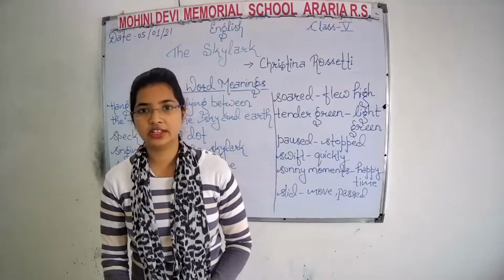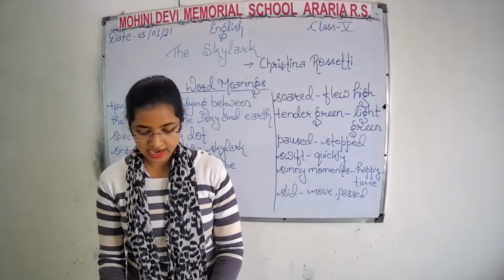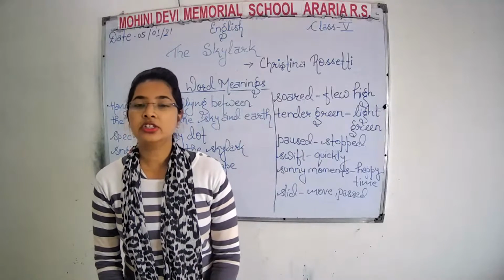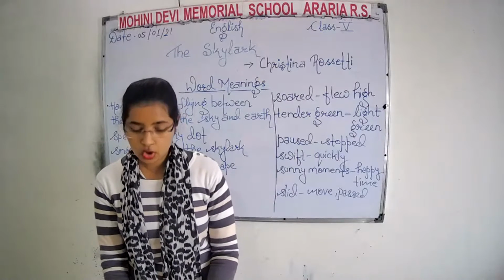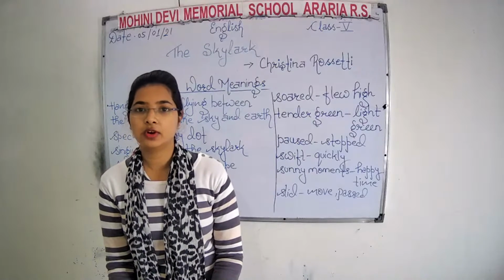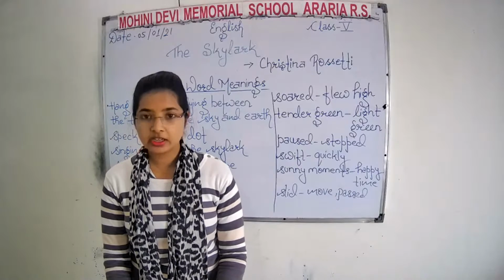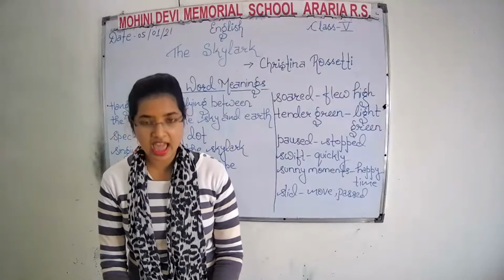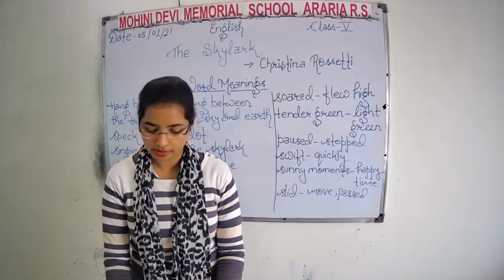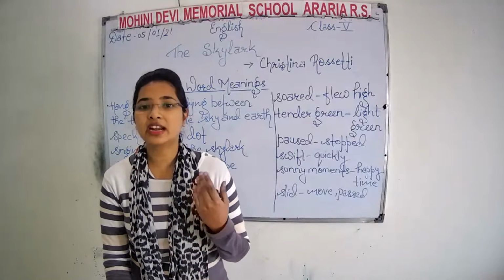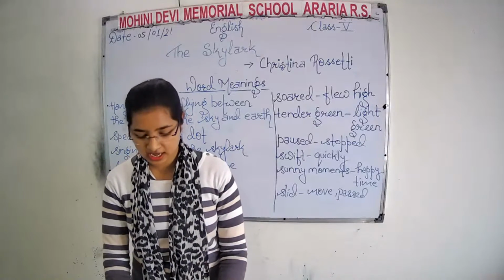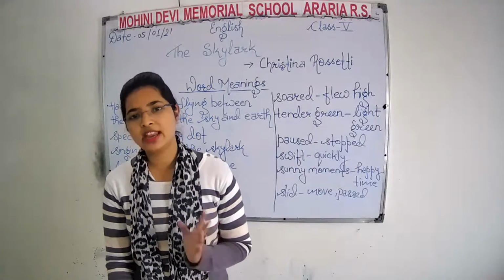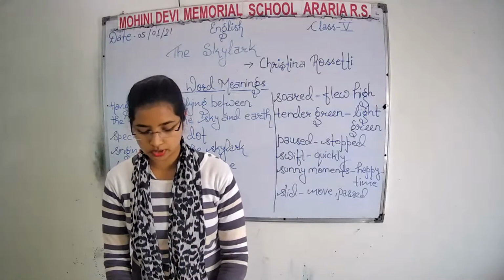In the final stanza, the poet said she liked the song very much, so much that she stopped and listened to the song of the skylark for as long as she could. She didn't even realize that the sunny day had passed so soon.